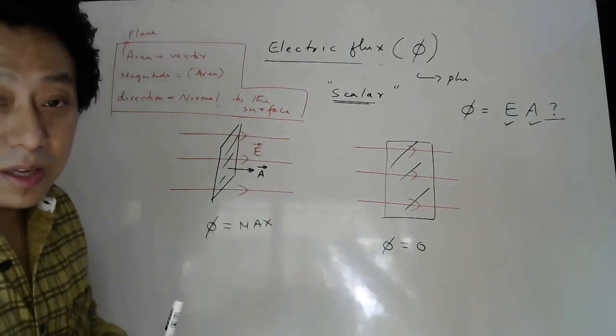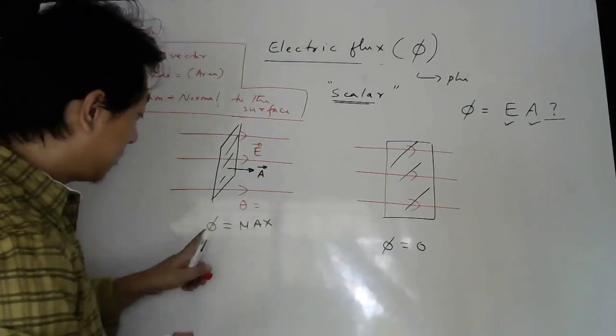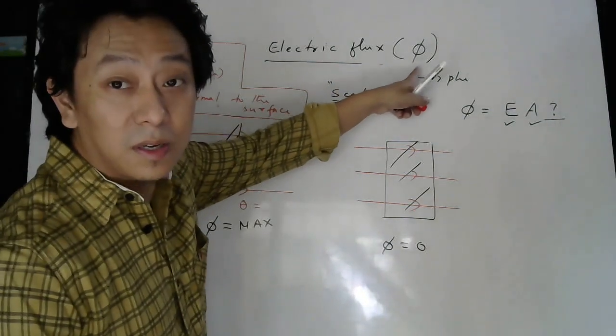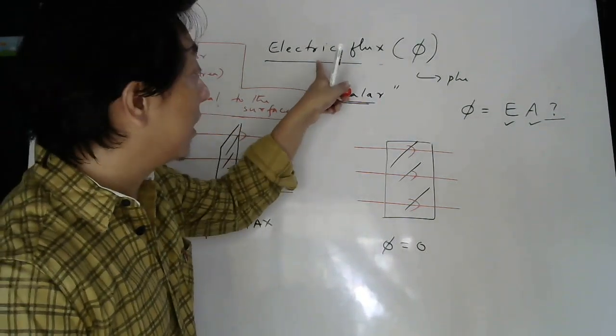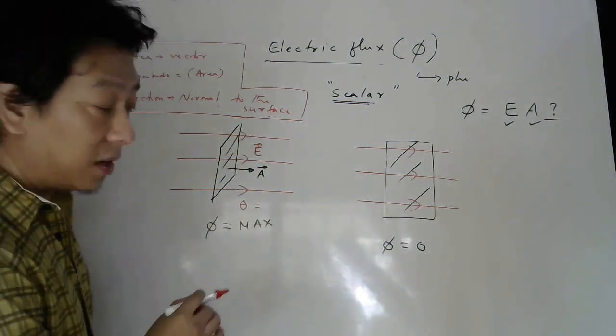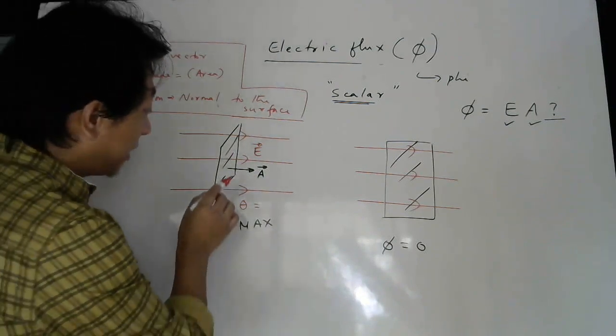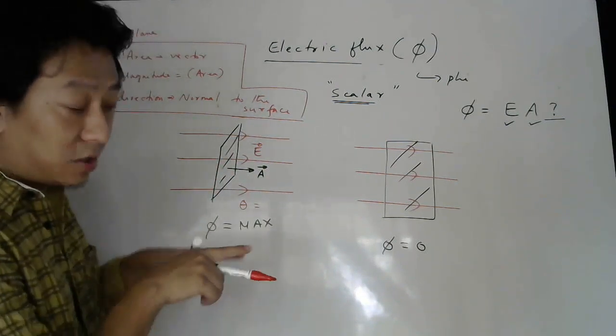So now if I give the angle between these two as theta, don't confuse it with phi. Phi is the symbol used for electric flux in this chapter. Theta I am using for the angle between electric field and area vector. Can you tell me what is the angle between these two arrows?